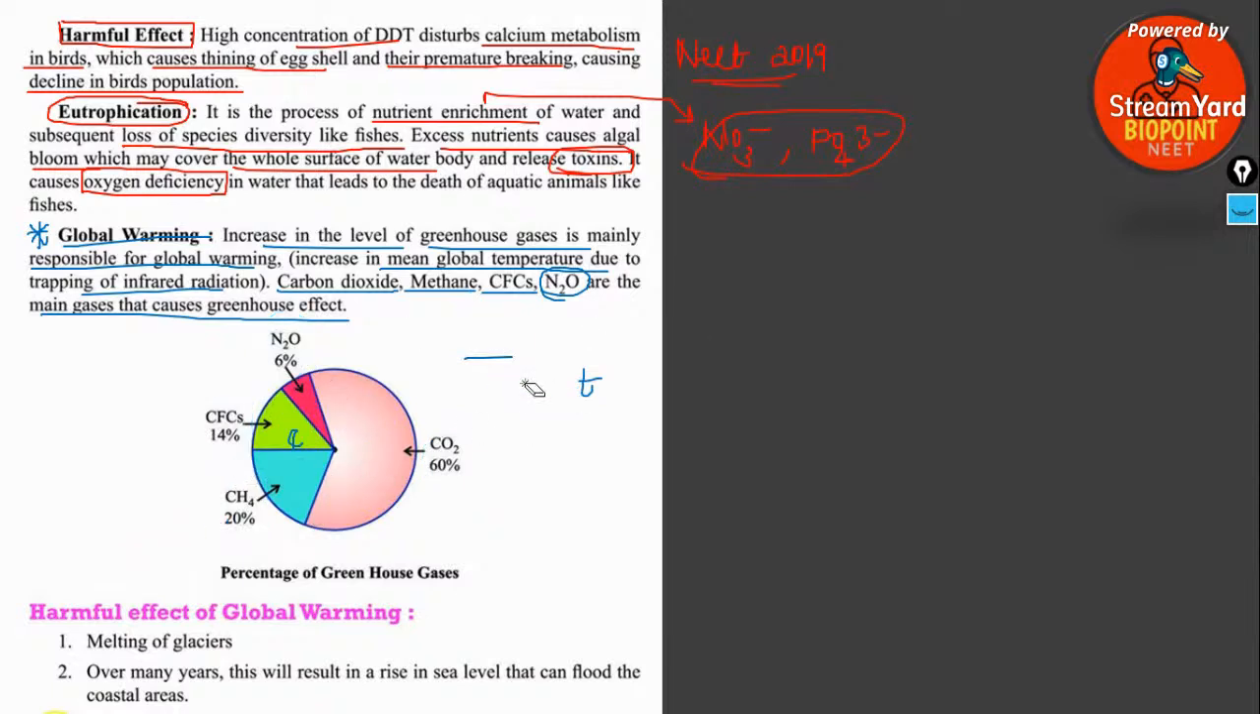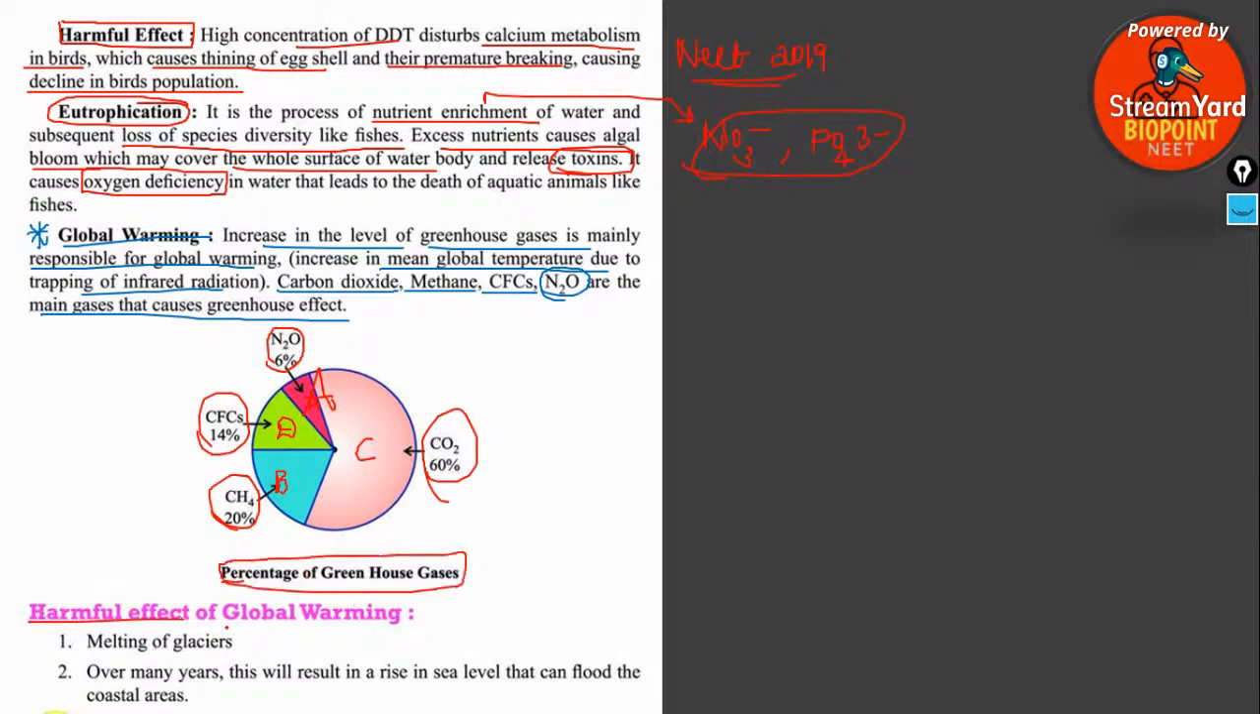For example, they can give you some kind of labeling like A, B, C, D, and the options would also be set in such a way. So you have to identify what is this small column, what is this one, what is this one. The large one is the carbon dioxide 60%. So you have to read the question very carefully before you click the answer for any question. This is actually showing the percentage of greenhouse gases in the environment.